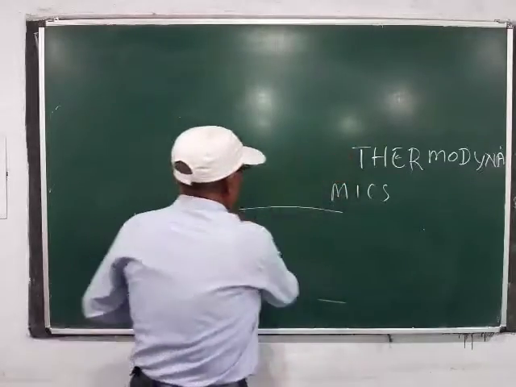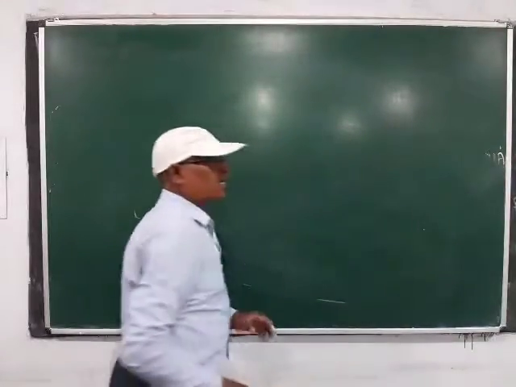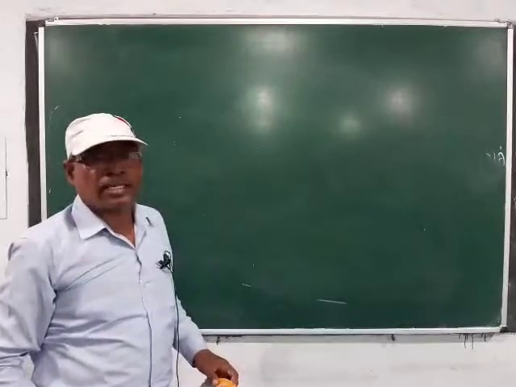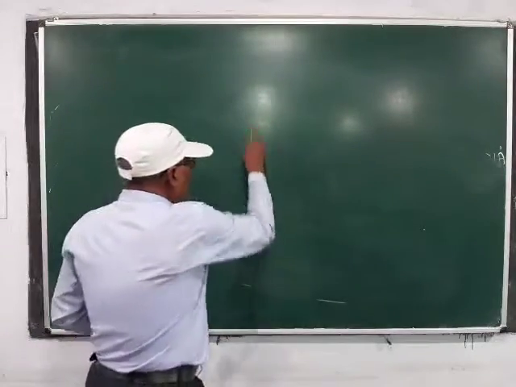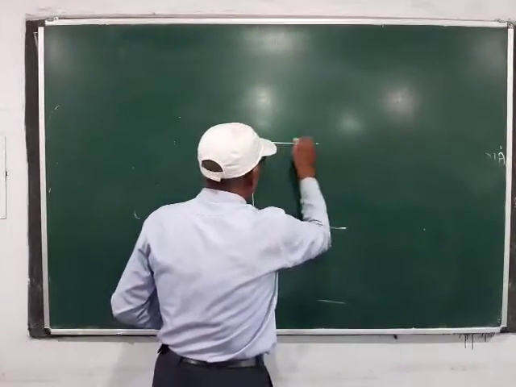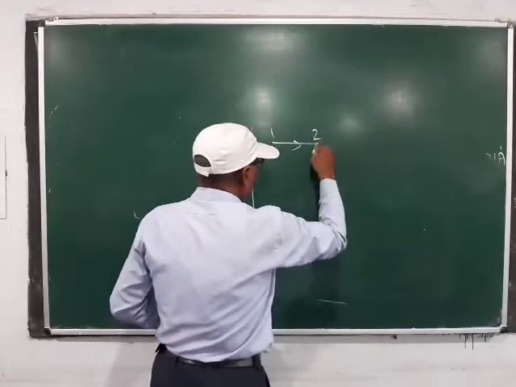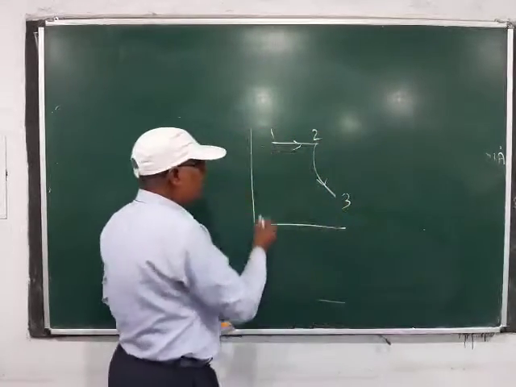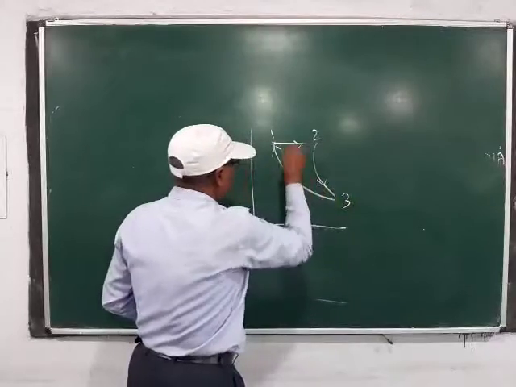Let us consider a gas undergoes a cyclic process along the line 1-2, 2-3 and 3-1.